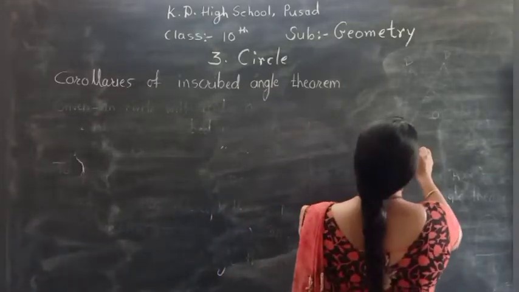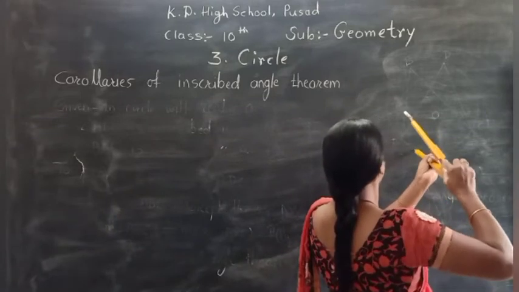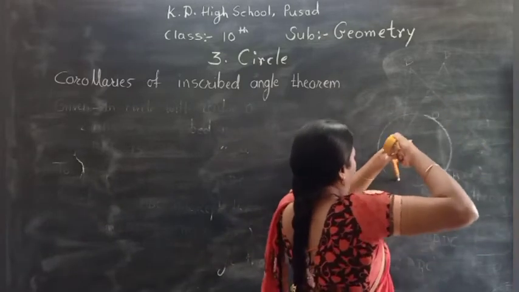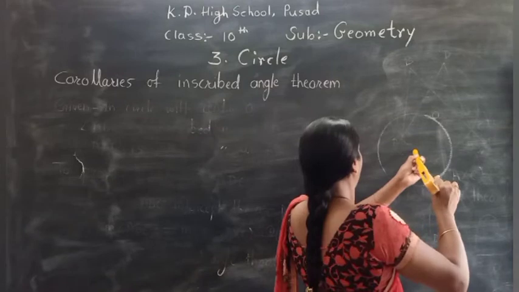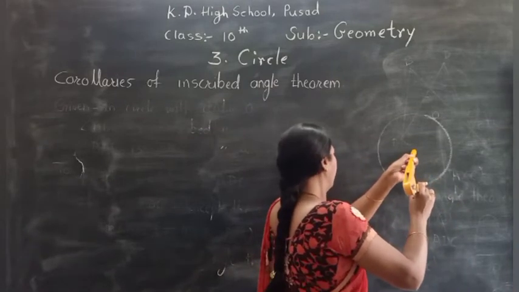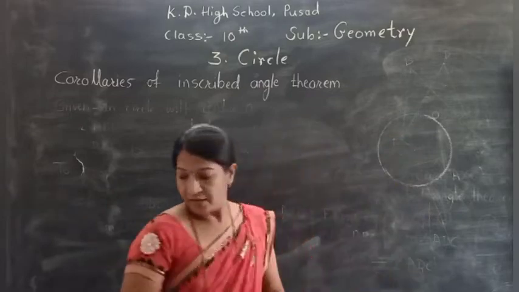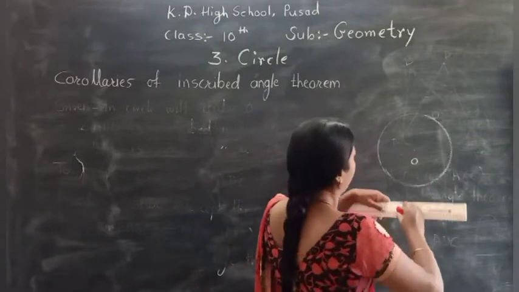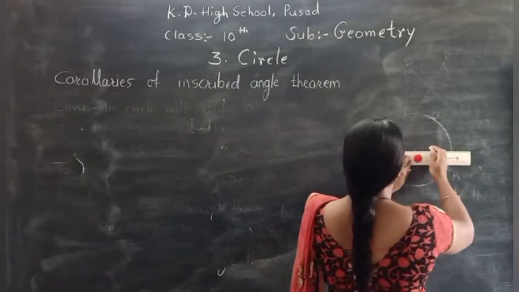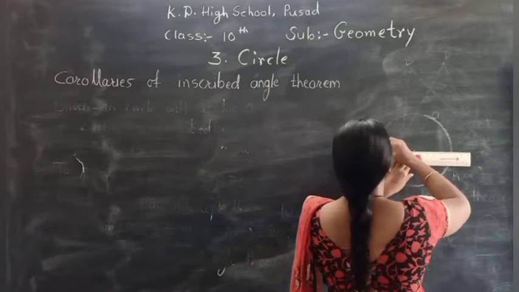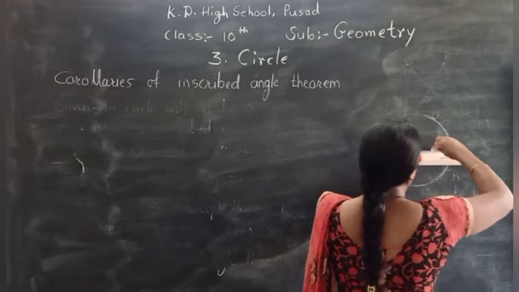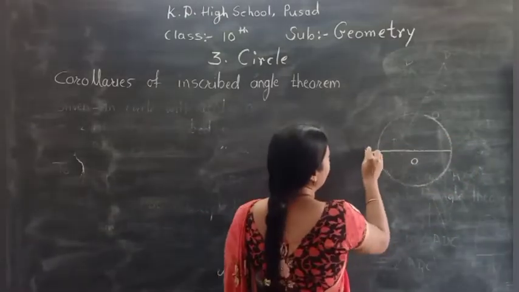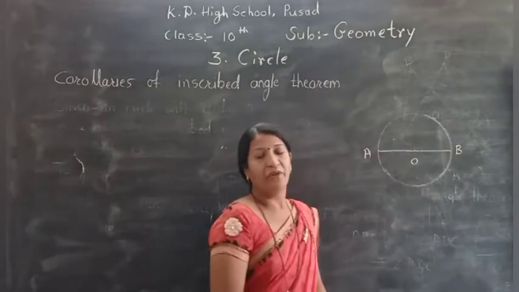We draw here a circle with a center O. Semicircle means we have to draw the diameter here. This is the diameter. Diameter is a chord passing through the center of the circle. AB is the diameter of the circle with center O.